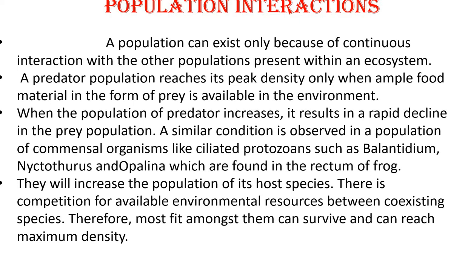There is competition for available environmental resources between the coexisting species. Therefore, the most fit amongst them can survive and can reach its maximum density. Those which are not fit are lost in the environment or their number will reduce.